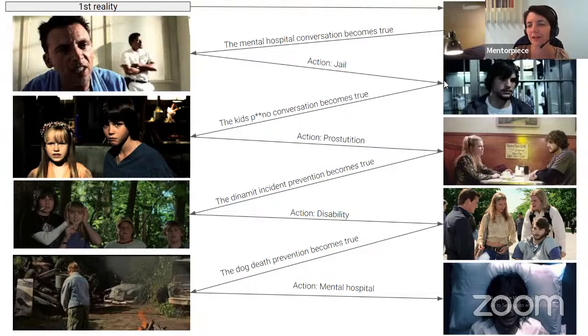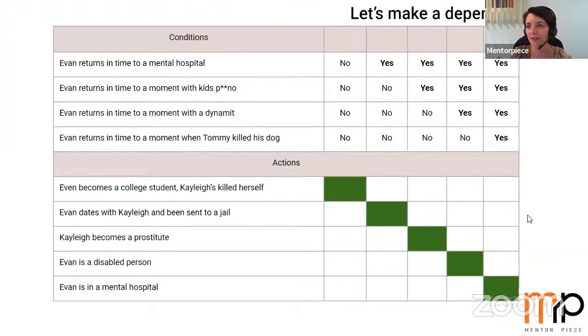So these are the steps of events, attempts to change the reality. And from now we will try to make a dependence in a table form.